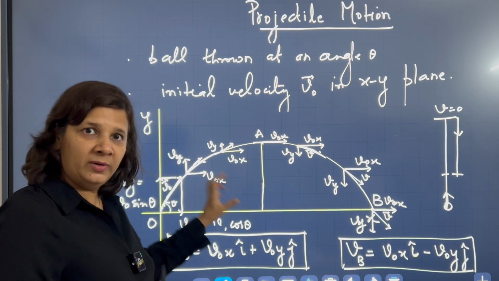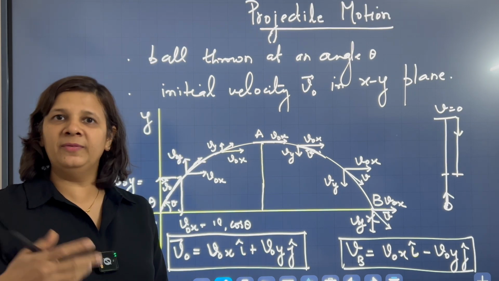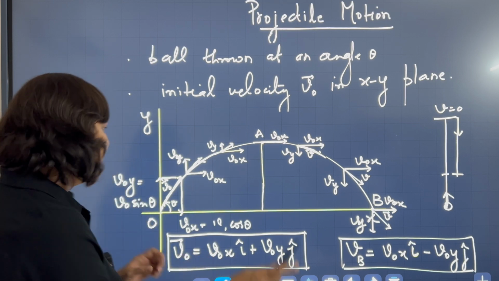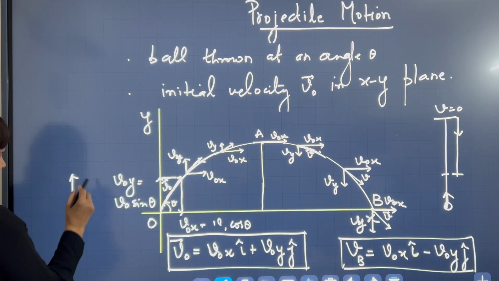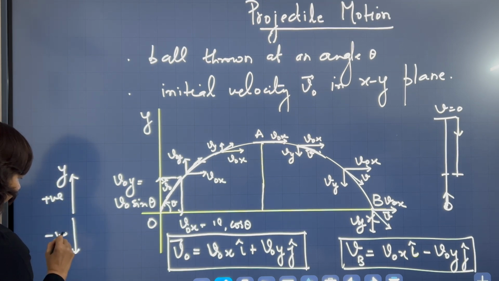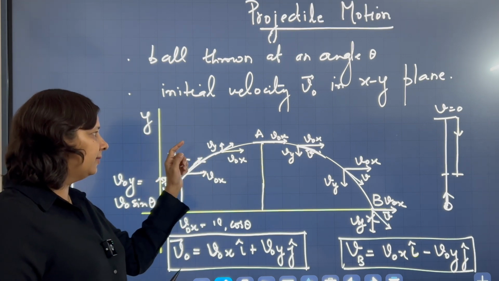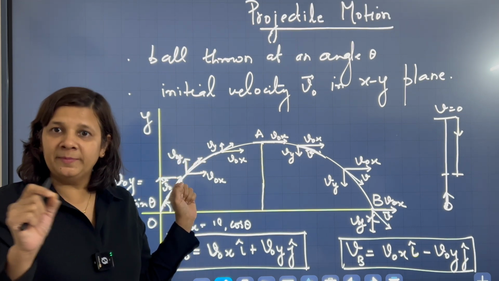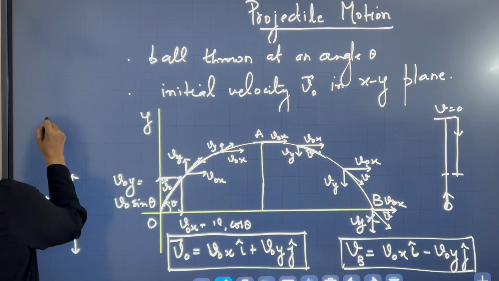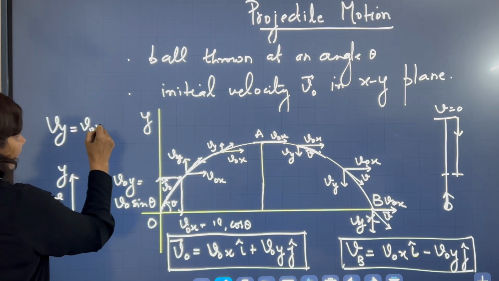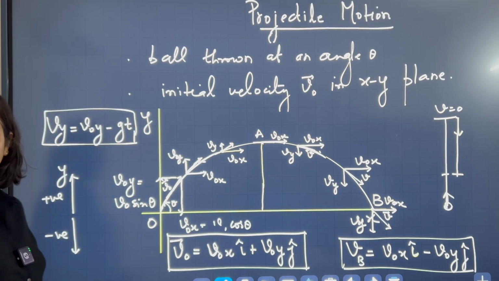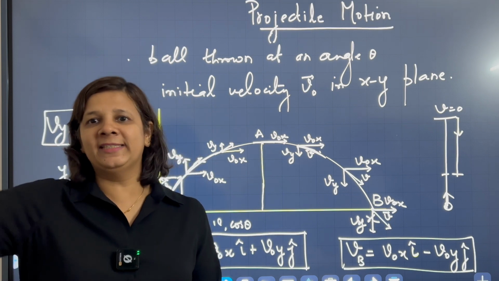And that we can calculate with the help of the kinematic equation: vy is equal to v naught y plus g into t, right? If in this problem I am taking the upward direction to be positive and the downward direction to be negative, then whenever you have to calculate the speed of the ball at a certain time t, you can take the sign accordingly. At time t, vy will be v naught y minus g into t. You can calculate the vertical component at any time t.